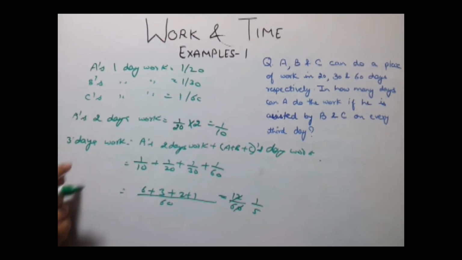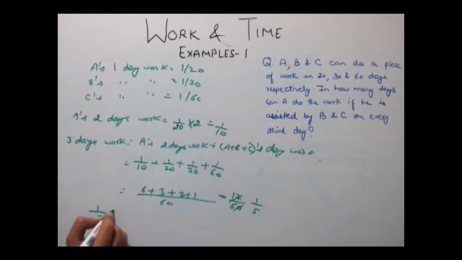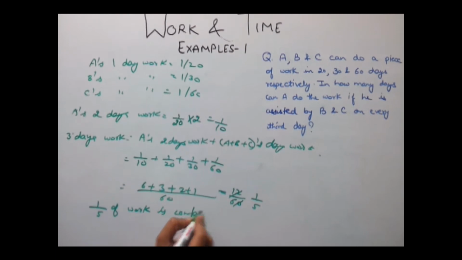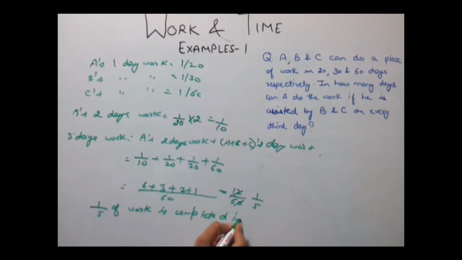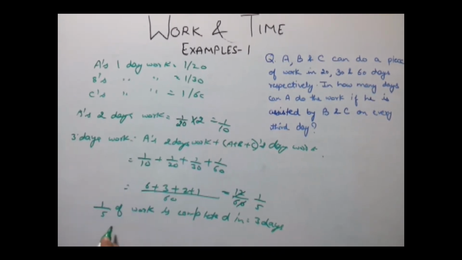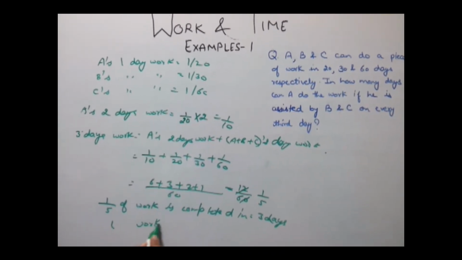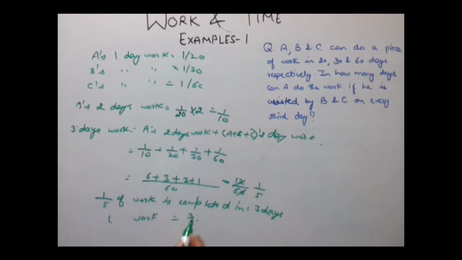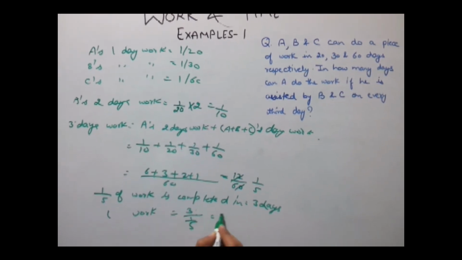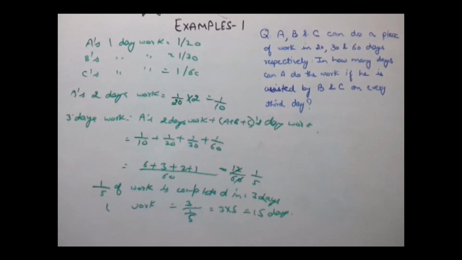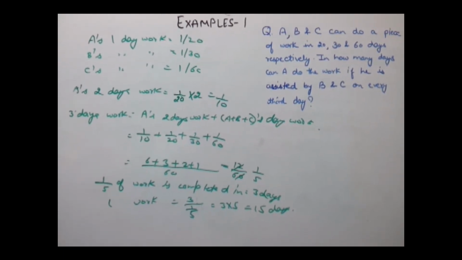So 3 days work is equal to 1 by 5, or we can say that 1 upon 5 of the work is completed in 3 days. So how much time will one whole work take? That is 3 into 3 divided by 1 upon 5, 3 into 5, that is 15 days. So the total work will be completed in 15 days.